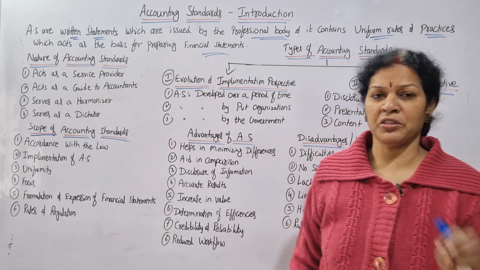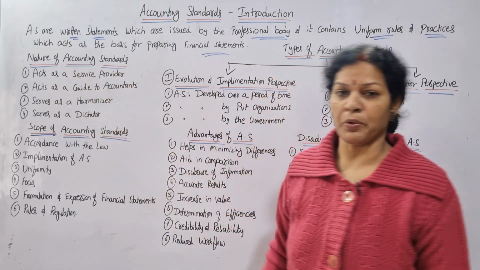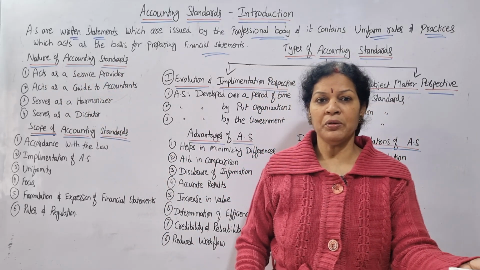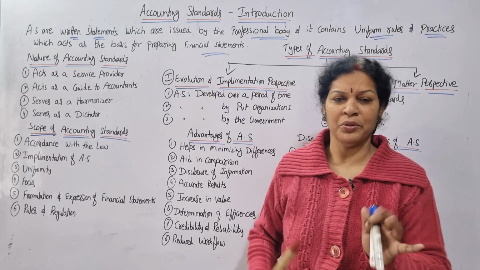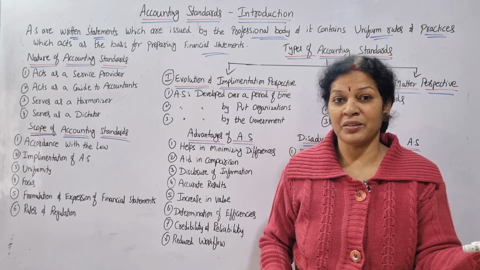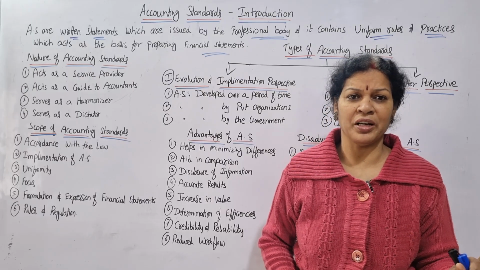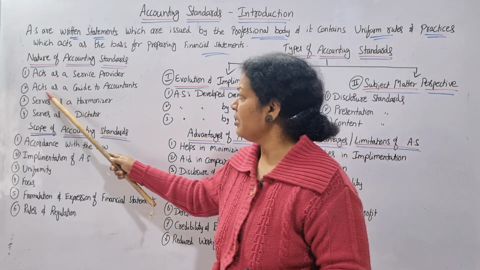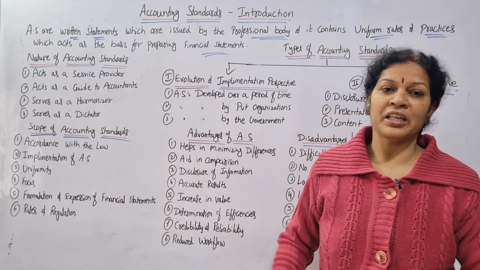Okay. Now nature of accounting standards. What is the nature of accounting standards? In 4 points we can learn. One is it acts as a service provider. It is going to give a service, like you have to follow this, you have to prepare like this. It is also going to guide you, so it acts as a guide to the accountant.